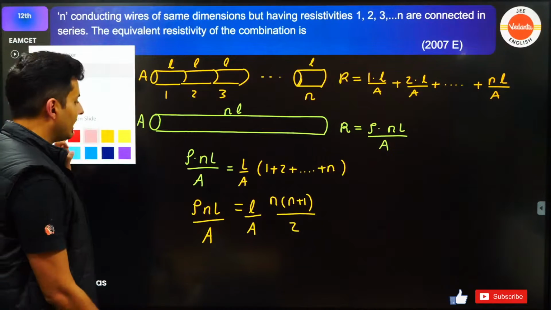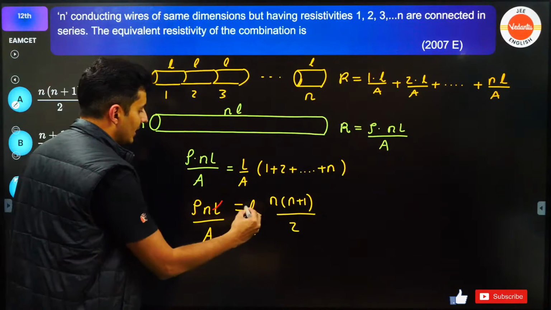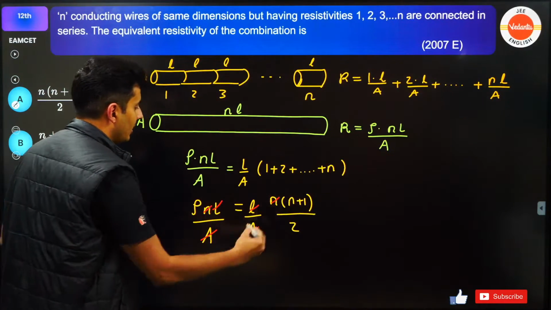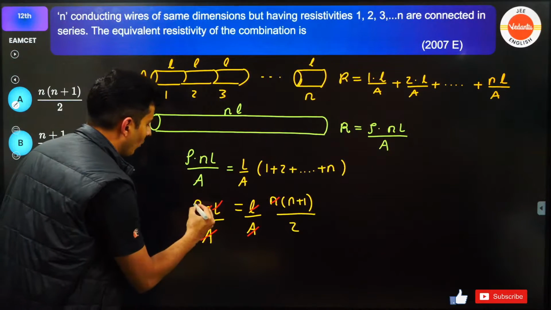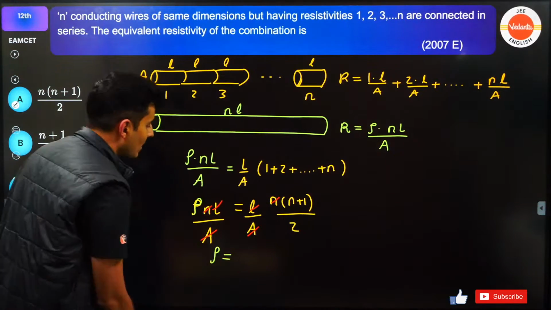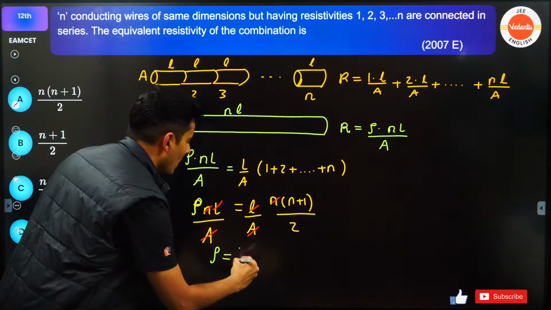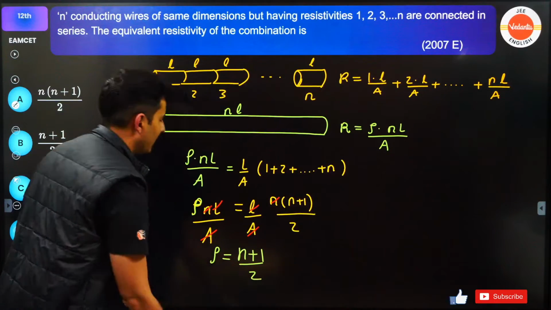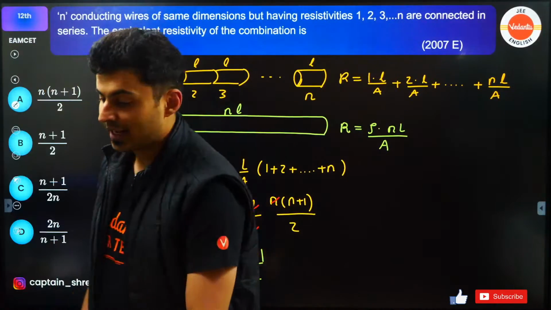Do you see what and all is getting cancelled? L L, A A, N N. So what am I left with? Rho is equal to N plus 1 divided by 2. That's all. N also gets cancelled.